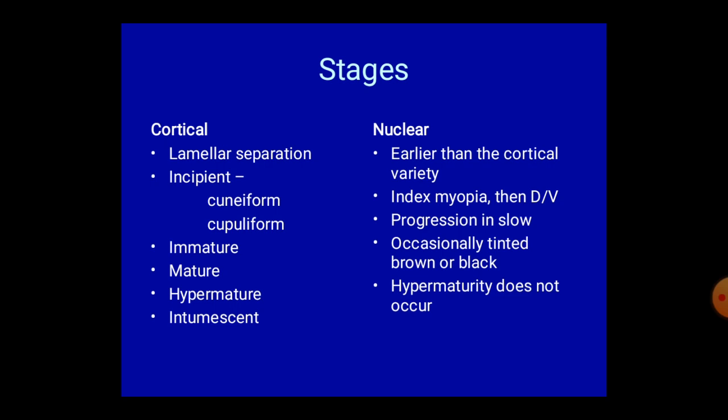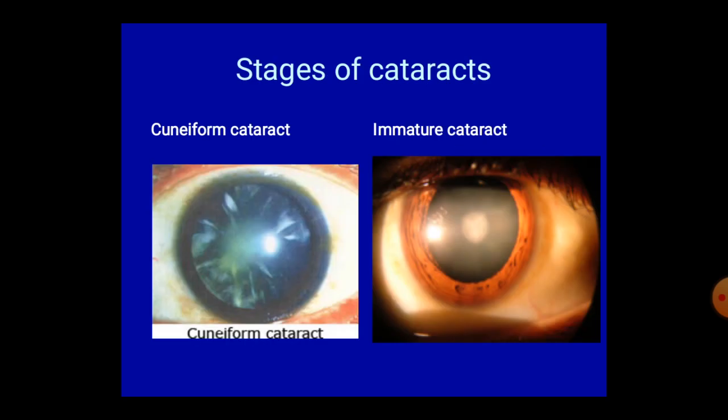But the nuclear cataract is very hard and very difficult to operate, because in phacoemulsification it requires much more energy, and in small incision cataract surgery the wound should be larger than in conventional cortical cataract surgery.